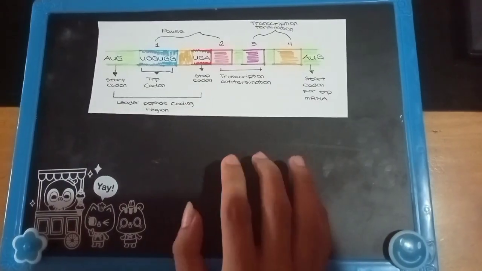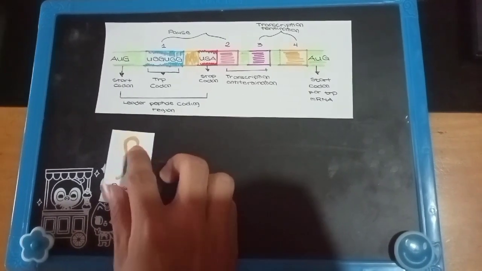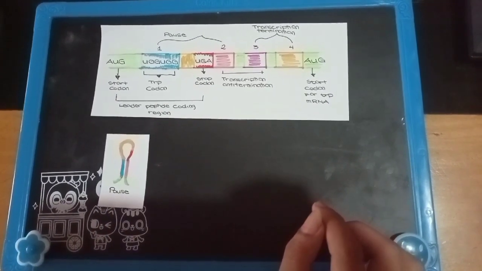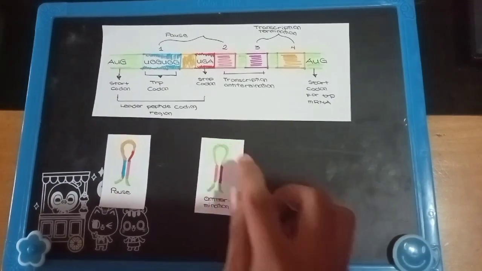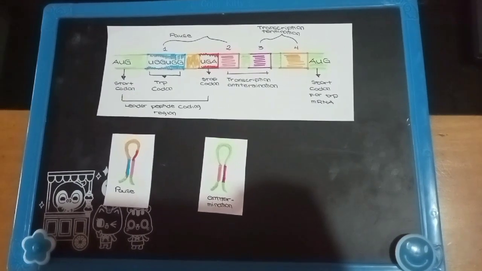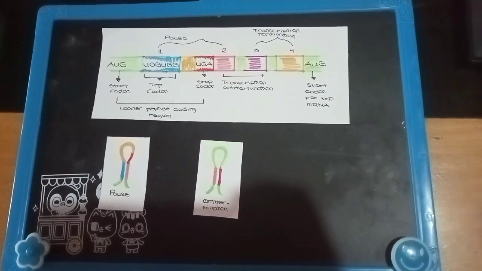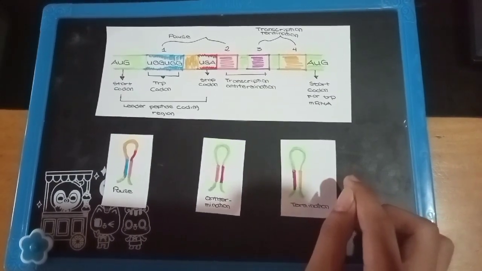Pairing of regions 1 and 2 results in a transcription pause signal. Pairing of regions 2 and 3 results in an anti-termination signal that allows transcription to continue. Pairing of regions 3 and 4 results in a termination signal, which stops further transcription.